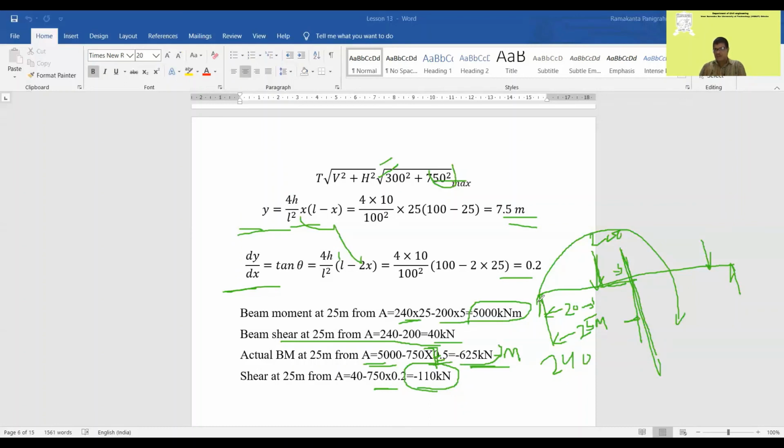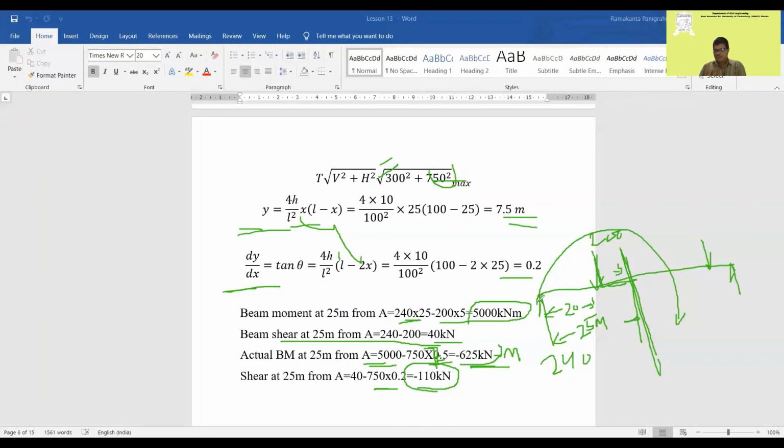And that horizontal thrust is considered to find out the beam moment and beam shear, or girder moment and girder shear. As we have already discussed, at any section, the bending moment in the girder is equal to the bending moment as a simply supported beam minus h times the sagging of the cable y at that section, if you are coming from the left side, right?